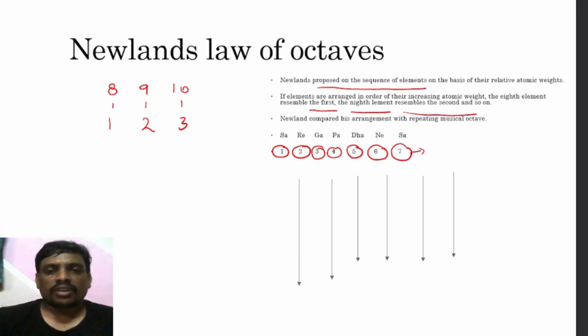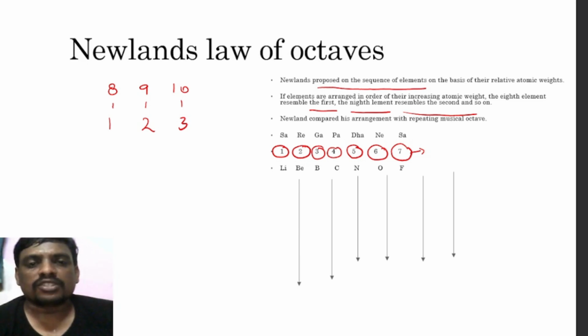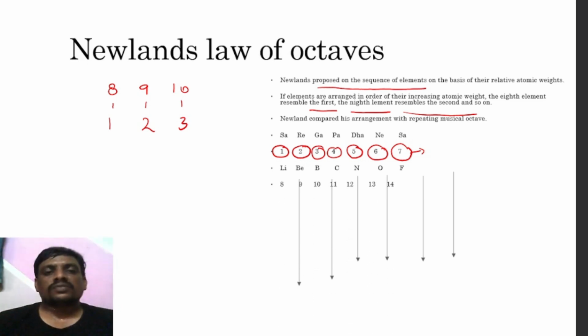Here, if you carefully observe, in the place of sa in the periodic table lithium will be there, re is beryllium, third is boron, fourth carbon, fifth nitrogen, sixth oxygen, seventh fluorine. The eighth is sodium and the ninth is magnesium.